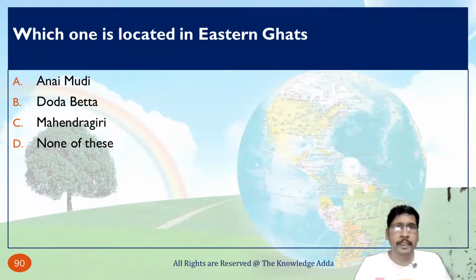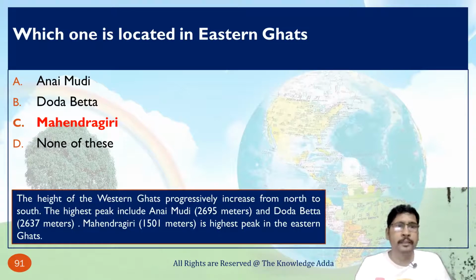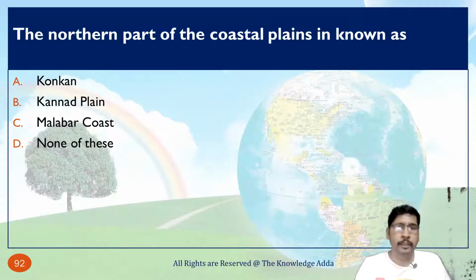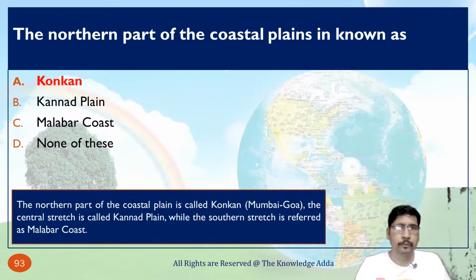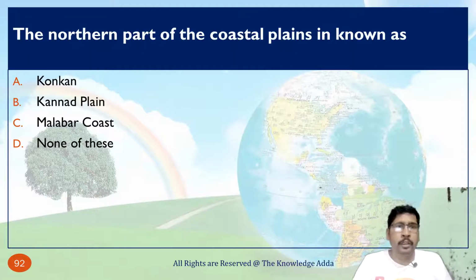Which one is located in Eastern Ghat? Mahendragiri is located in Eastern Ghat, Anai Mudi and Doda Betta are located in Western Ghat. The northern part of the coastal plain is known as Konkan.